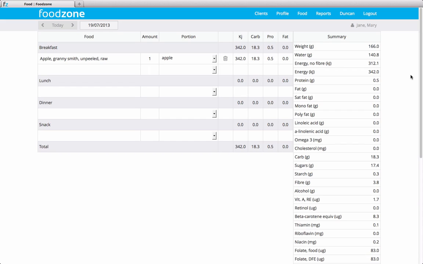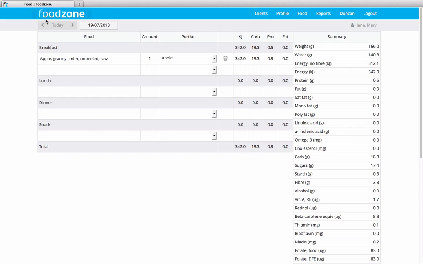And the food page is the main page on Foodzone because this is where you enter all of your foods to be able to make reports. And the first thing you'll notice, you have a selection up here to choose a date, and that's because every day on Foodzone has its own food page.